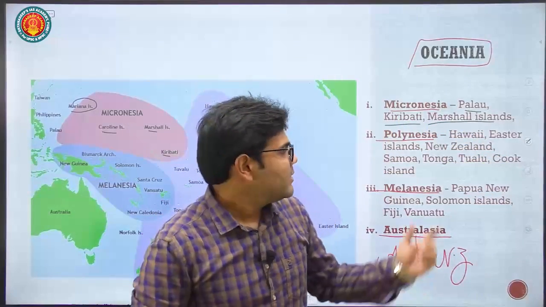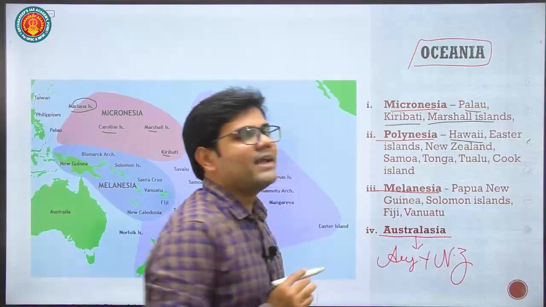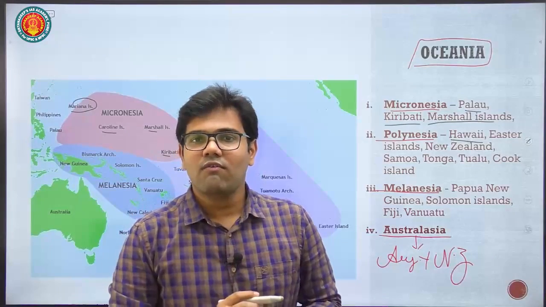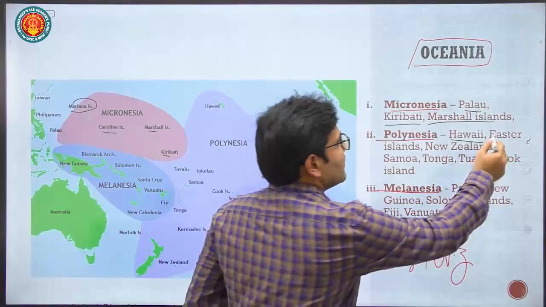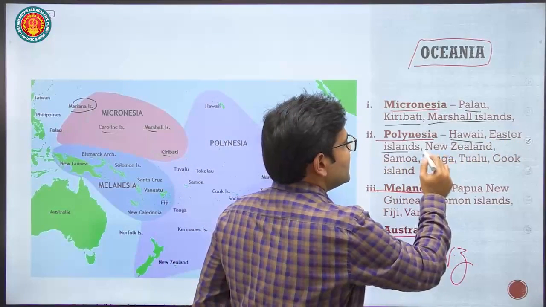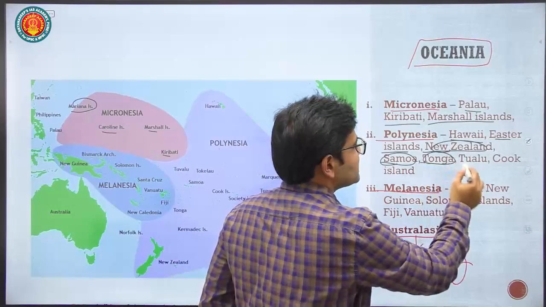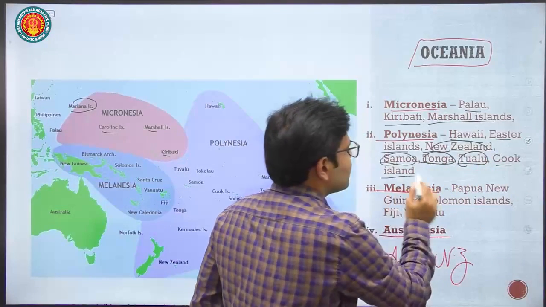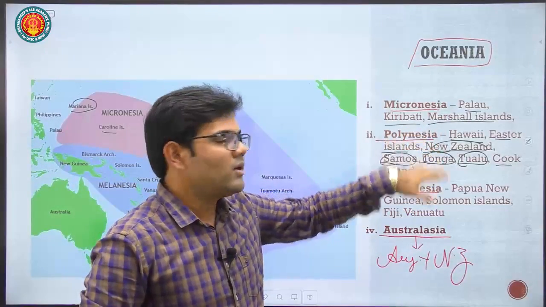Similarly, in Polynesia, we have the Hawaii Islands. You know, Hawaii is not an independent country. Instead, it is the smallest state of the United States of America. Similarly, we have Easter Island over here, New Zealand, which is a country, Samoa, which is a country, Tonga, which is a country, Tuvalu, and Cook Islands. These islands make up Polynesia.